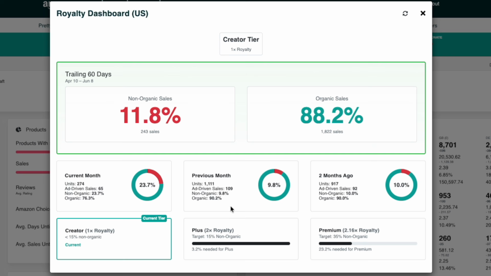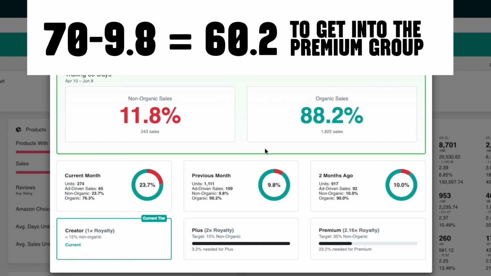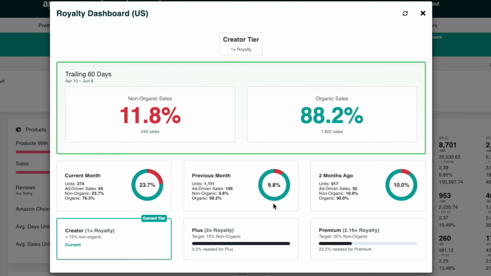Now you might be wondering, what will I need to get to 35%? Well, we do the same math. 35 plus 35 equals 70. 70 minus this 9.8 is 60.2, and I'm probably not going to get to 60.2 right here. The more likely scenario is I'll have to go on a couple more months and make this one closer to 35% and this one closer to 35%, and maybe that will get me there. But having one that's this low is just going to be really hard to jump up 2 groups, right?